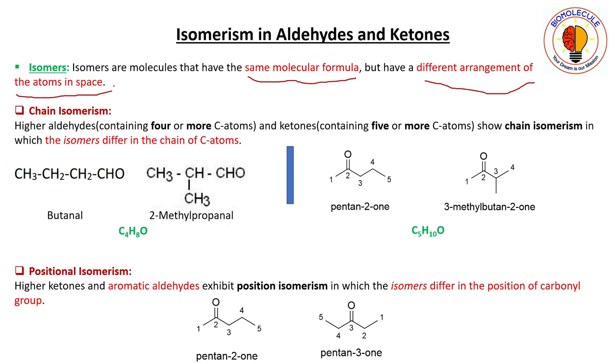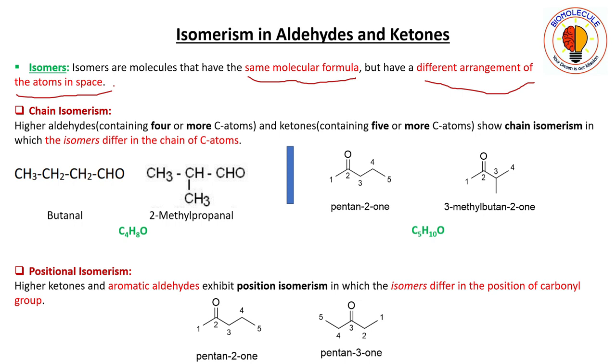If we consider two or more molecules to be isomers of each other, note that I am saying isomers of each other. You cannot say that one molecule is an isomer of every molecule. For isomerism, there are certain criteria that they have to fulfill.